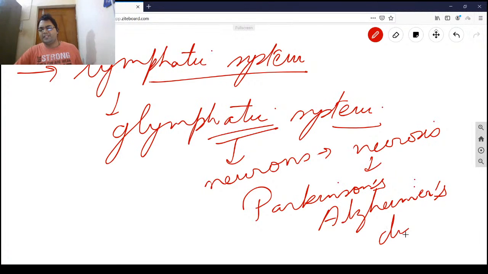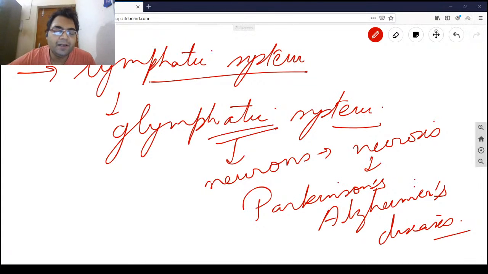So these kinds of diseases may emanate from the dysfunction of the lymphatic system, as can insomnia, depression, then aggressive behavior. All those things can happen due to again a very minute difficulty or minute ailment, you can say, in the brain. So this will be concluding the types of neuroglia in the CNS.